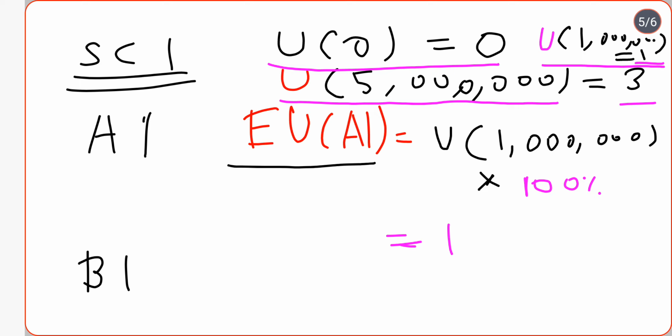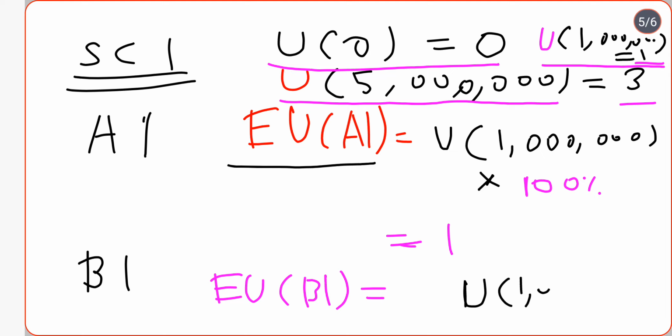Now I want to calculate the expected utility of option B1. In case of B1, the person might get 1 million, that is the utility of 1 million, and the probability of winning 1 million is 89%, meaning 0.89.